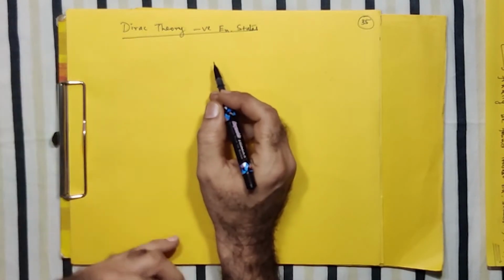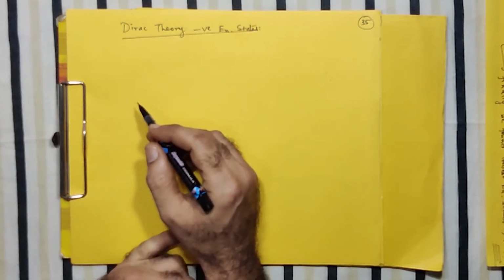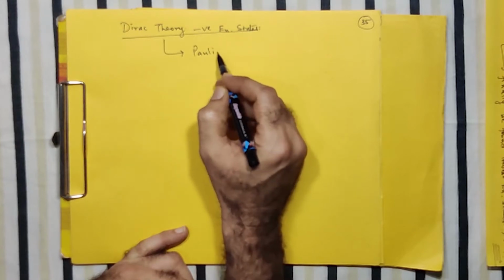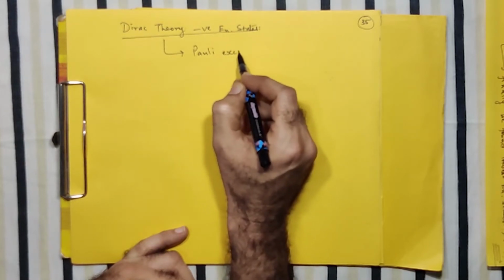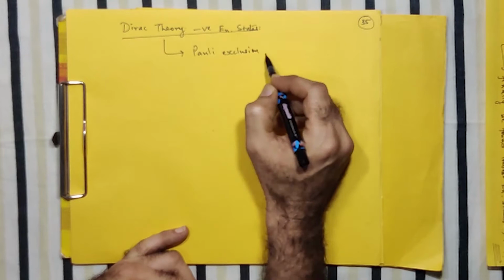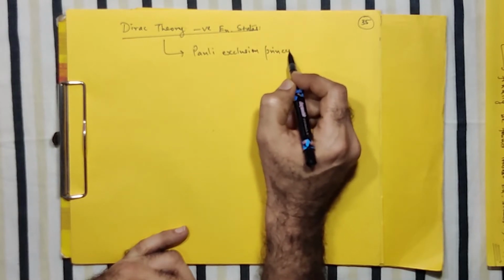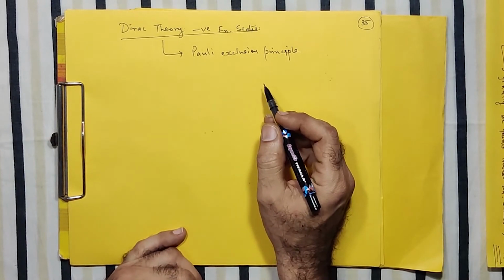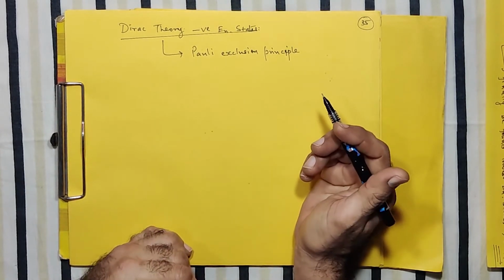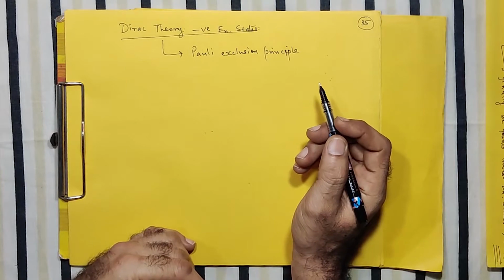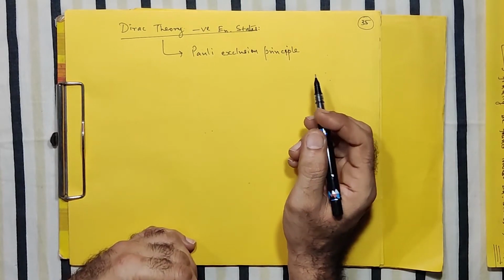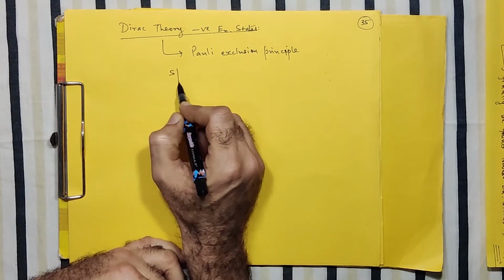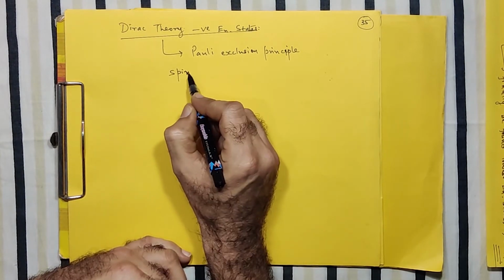In fact, Dirac has used the idea of Pauli's. You know Pauli's exclusion principle. And what it says is that you cannot accommodate two electrons having the same quantum numbers. Correct? For example, Dirac theory admits or allows the spin also, as we have already seen in the last slide.